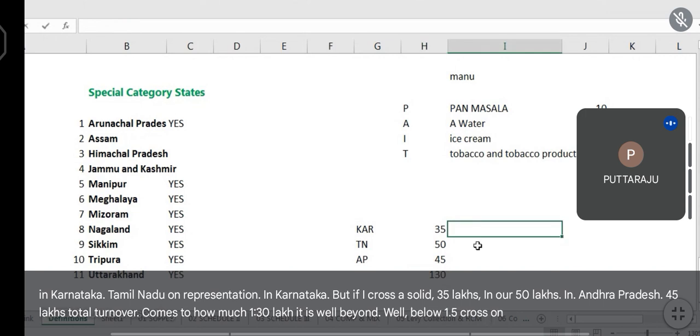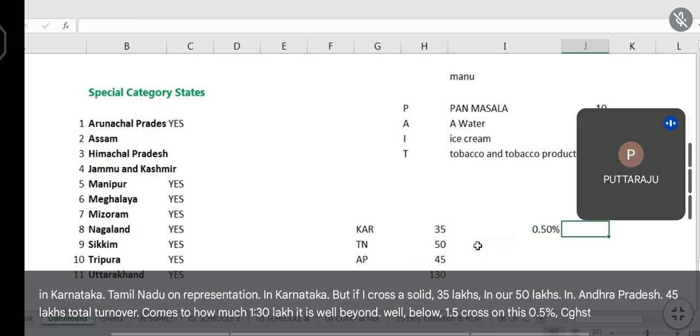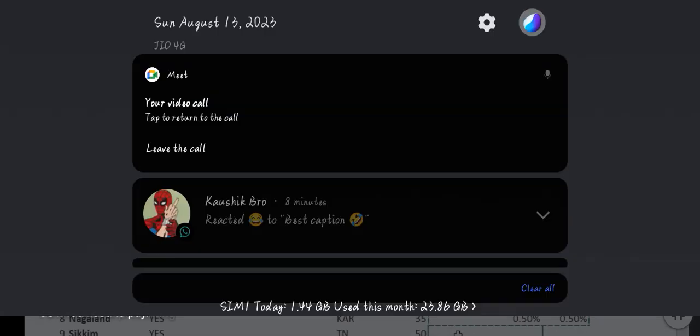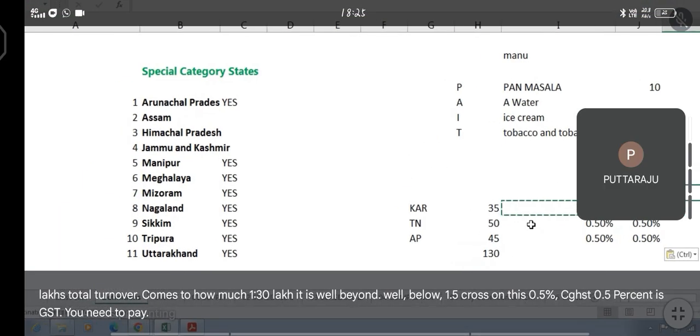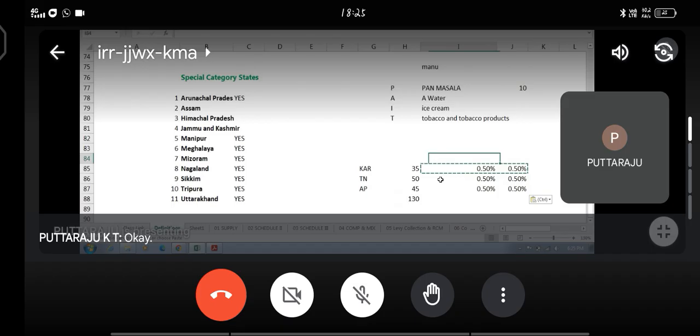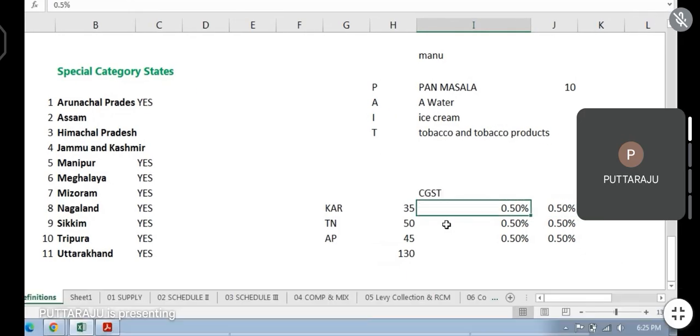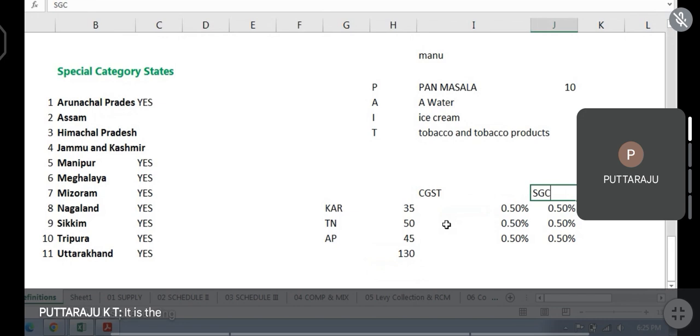On this, 0.5% CGST, 0.5% SGST, you need to pay.